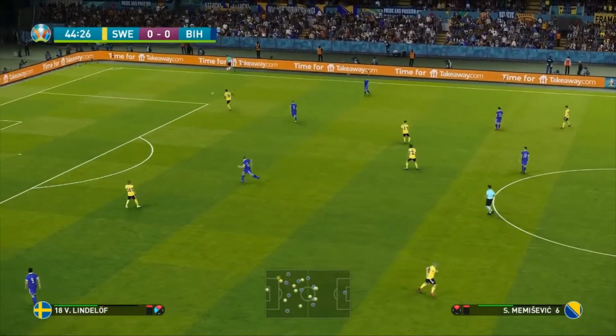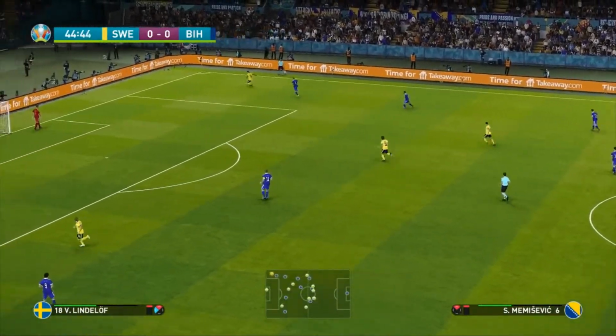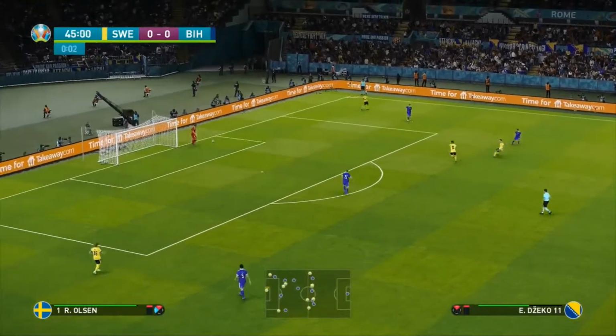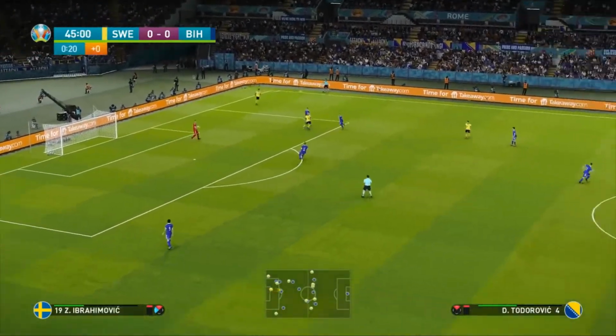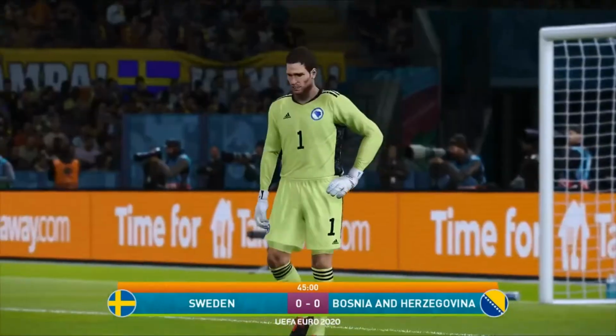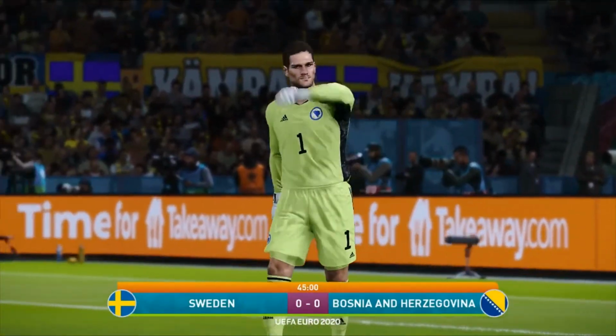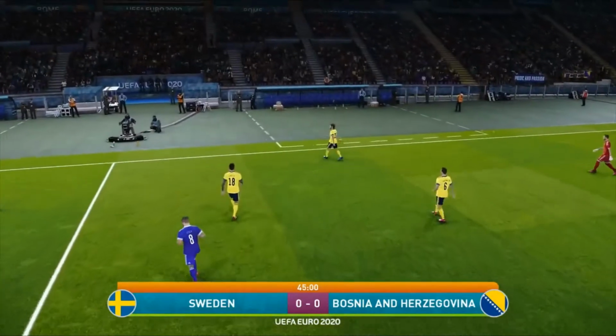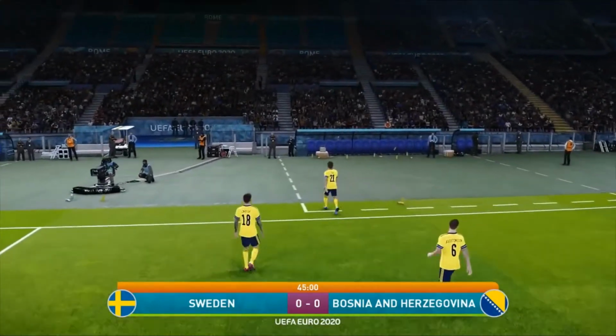Here's Lindelof. Who can hold the ball, passes it back to Olsen. There's no rush now, no added time, which means Olsen kicks it up the field. And at half-time of this game, it's Sweden 0, Bosnia 0. It's all to play for, both sides going for an attacking, all-out approach in the second half. We'll find out what happens just in a moment's time.